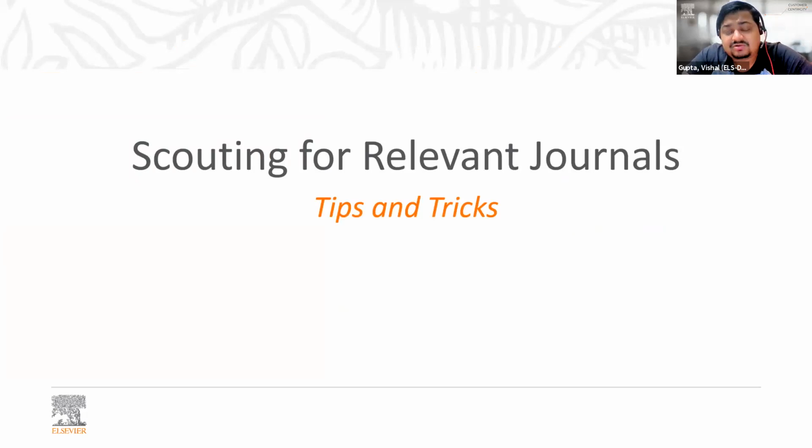Now, having understood what are the different kinds of metrics available, I'm going to help you in scouting for relevant journals to publish your research in. What happens is, if you look at the editorial workflow, the first place your article goes when you submit it is to the editor's desk. And most of the times, wherever you have faced rejection, editors usually give an explanation that probably your article wasn't within the aims and scope of the journal, and they usually recommend another journal that you can go and publish with.